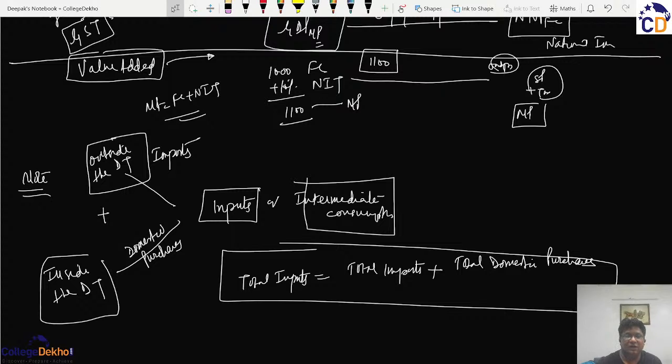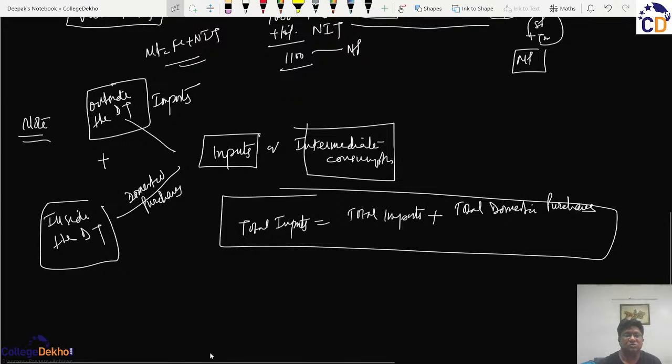So we can say that if the data says total inputs, then inputs will not be taken separately because it has already been a part of the total inputs. And if we take the input separately, then there will be double counting. But if the data specifically differentiates between the domestic purchases and the non-domestic purchases, that is the imports, then we have to take the total of the two to arrive at the figure of the total inputs.